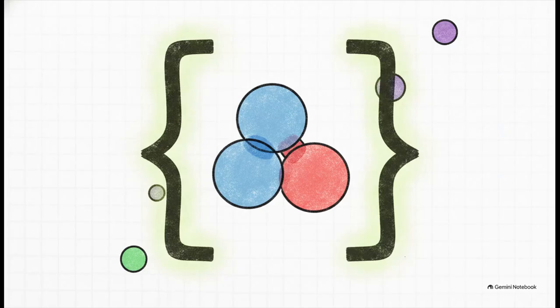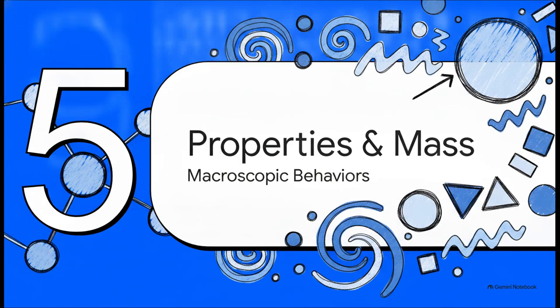Now there is just one little exception to watch out for. Sometimes atoms cluster together and act as a single charged unit. We call this a polyatomic ion. A super common one is hydroxide, OH, which has a 1- charge. If you're crisscrossing a number greater than 1 onto a polyatomic ion, you absolutely have to put protective brackets around the whole cluster first. So if magnesium pairs with hydroxide, it's written as Mg, then OH in brackets, followed by a 2. This just makes sure we know there are 2 whole hydroxide groups, not just 2 hydrogen atoms. Makes sense, right?